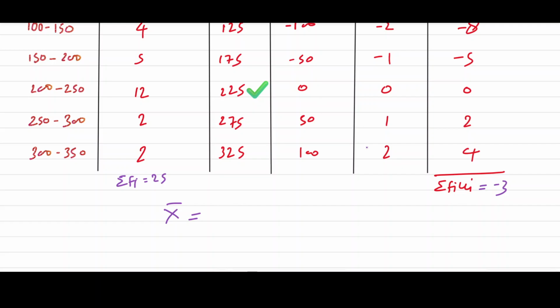Now here we were subtracting, so we should add: 225 plus sigma fi ui, which is minus 3, over 25, and we have divided by 50, so h will be 50, so here we will multiply it.